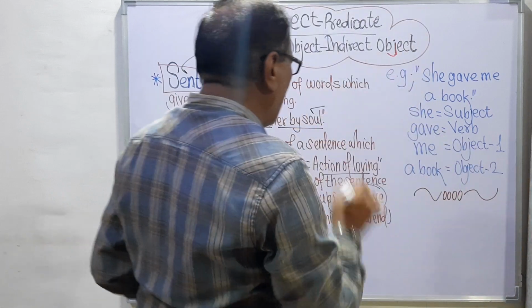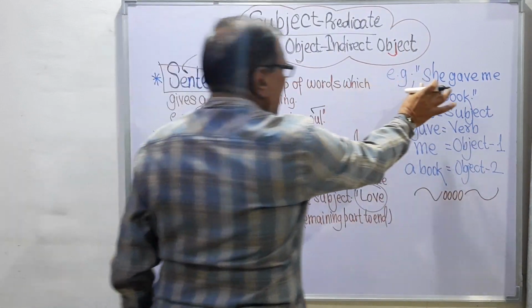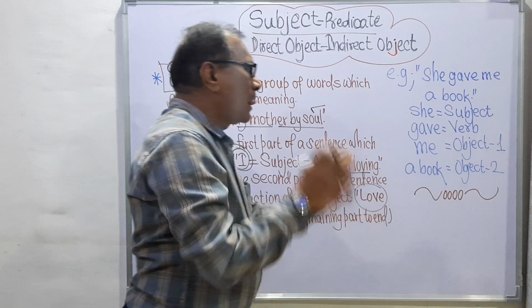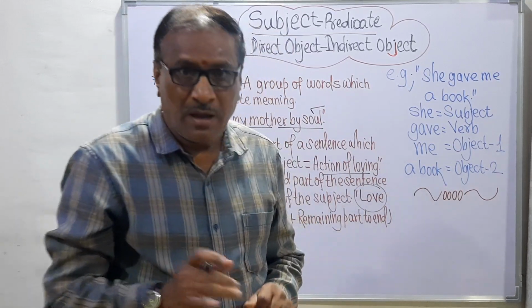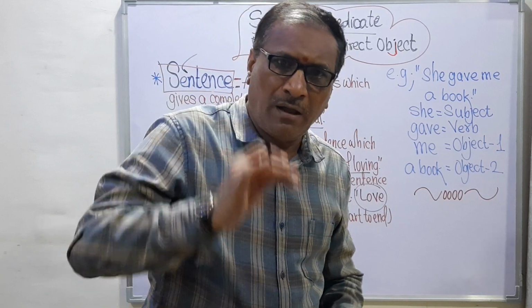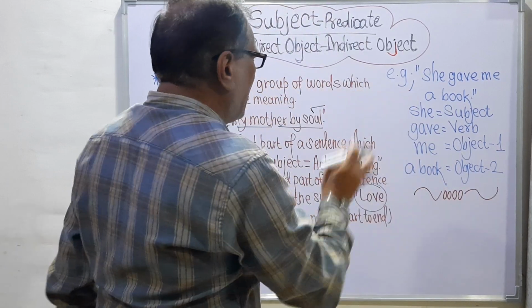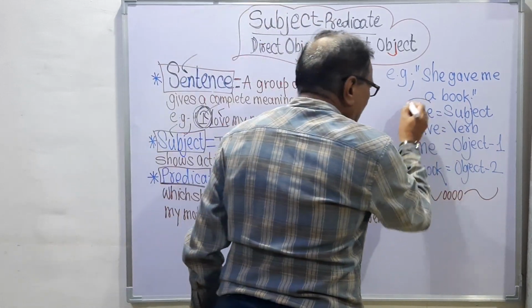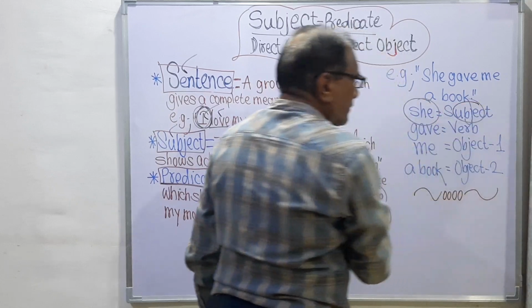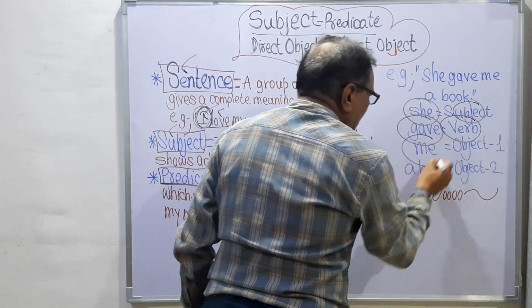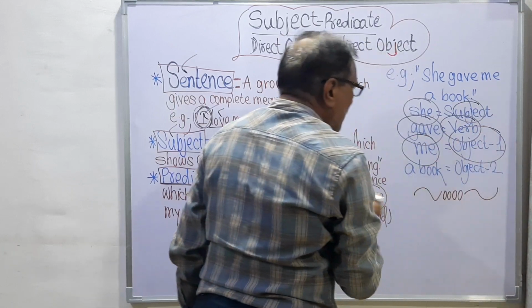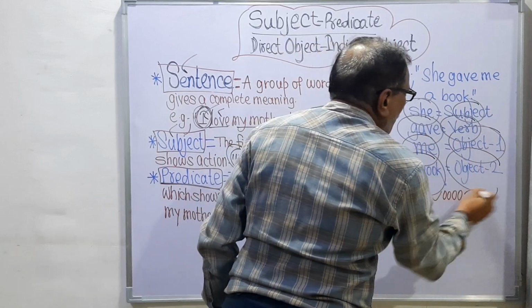Now we are coming to this sentence. Remember here, she gave me a book. In this sentence, she is the subject, gave is the verb, me is the first object, and a book is the second object.